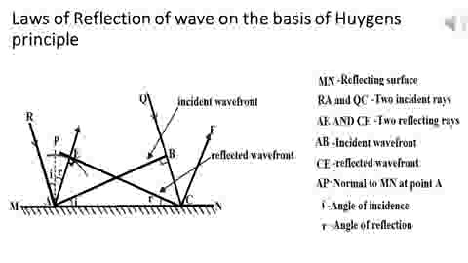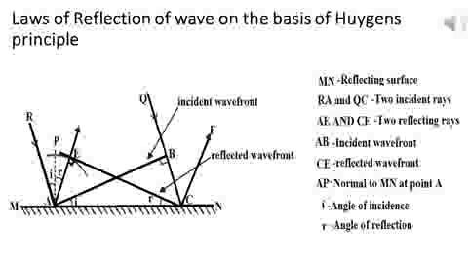And this plane wavefront AB is incident obliquely on the reflecting surface MN, that is, by making some angle with surface MN. Then, according to Huygens principle, when this wavefront reaches the surface MN at point A, point A acts as a secondary source of light and emits secondary waves in the same medium because MN is a reflecting surface. At the same time, waves from point B reach point C.